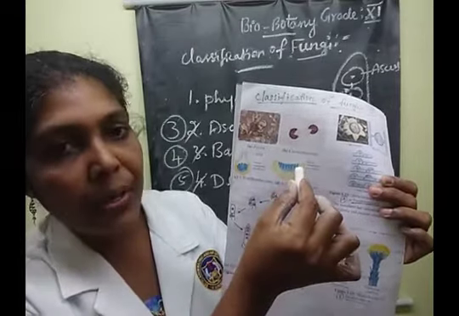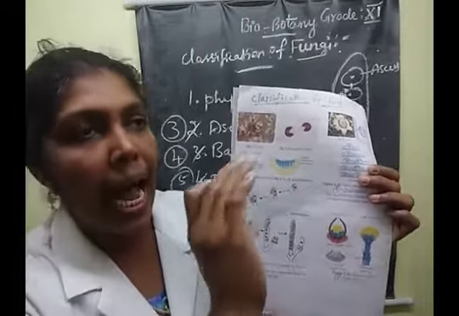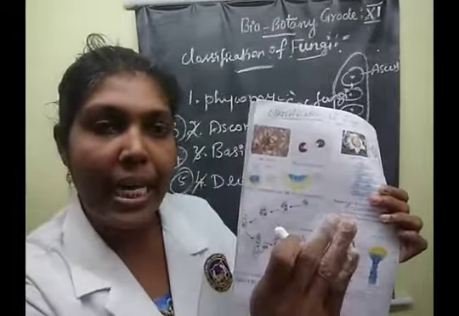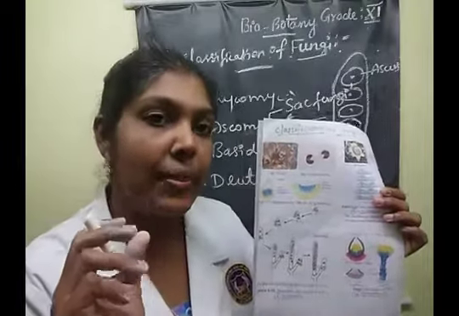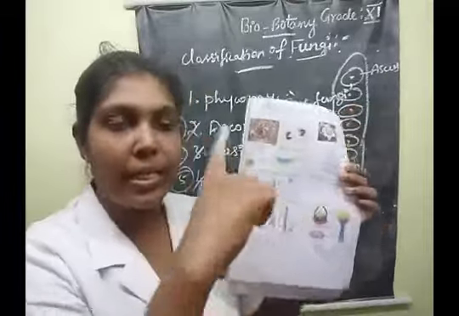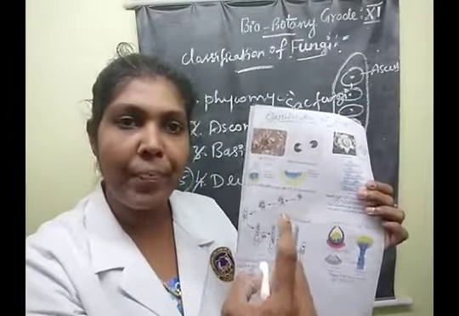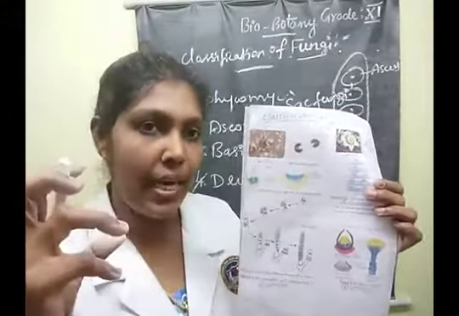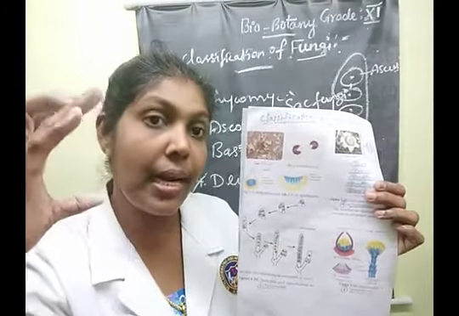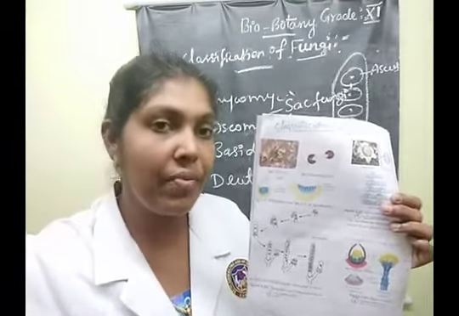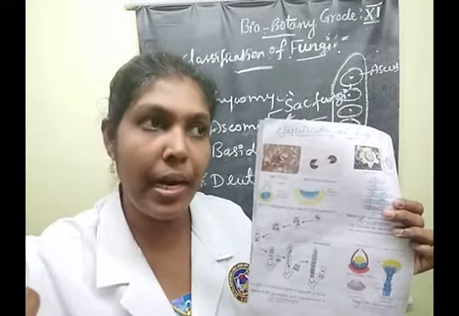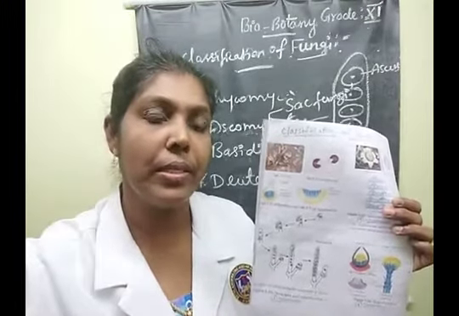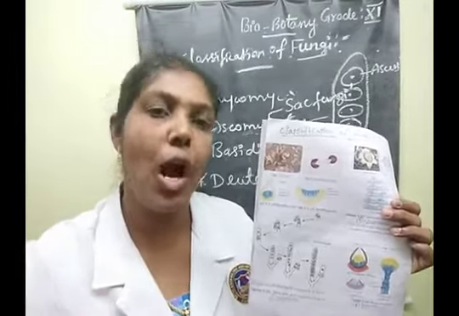The asci are surrounded by sterile hyphal cells, and later they form a fruiting body. That fruiting body is known as the ascocarp.